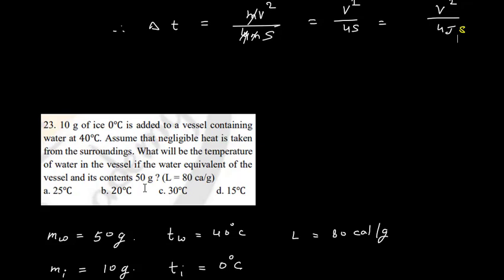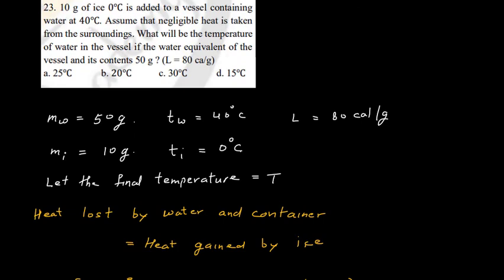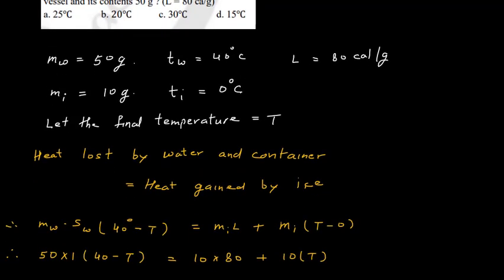The initial temperature was 40. Now when you put 10 gram ice in that container, what will happen? The energy will be supplied to the ice. So the decrease in energy of water will be equal to the gain in energy by the ice. So let us consider that the final temperature was T. So heat lost by water and container will be equal to heat gained by the ice.